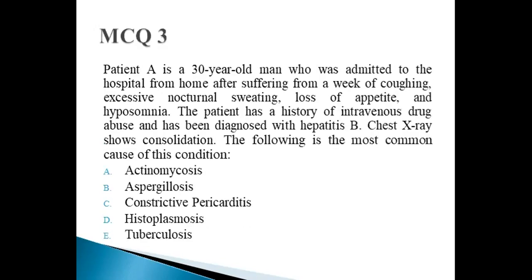MCQ 3. Patient A is 30 years old and has been admitted to hospital from home after suffering a week of cough, excessive nocturnal sweating, loss of appetite, and insomnia. The patient has a history of IV drug abuse and has been diagnosed with hepatitis B. Chest X-ray shows consolidation. The following is the most common cause of this condition: A. actinomycosis, B. aspergillosis, C. constrictive pericarditis, D. histoplasmosis, or E. tuberculosis. E will be the correct option, as the patient has a 3 week history and chest X-ray shows consolidation. Therefore, the correct option is tuberculosis.